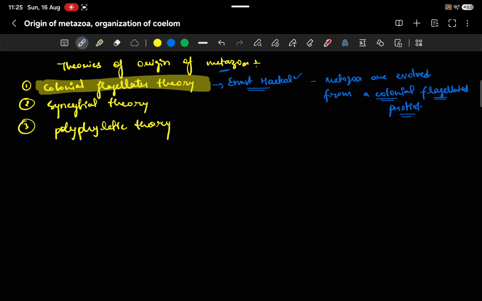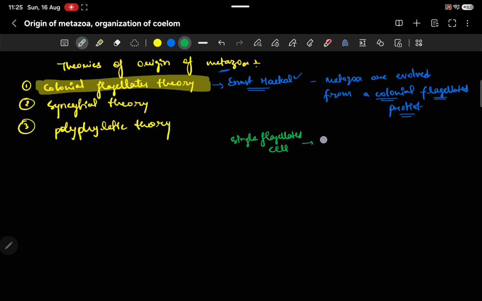So how does this work? First there was a single flagellated cell. Then after, they made a colony.